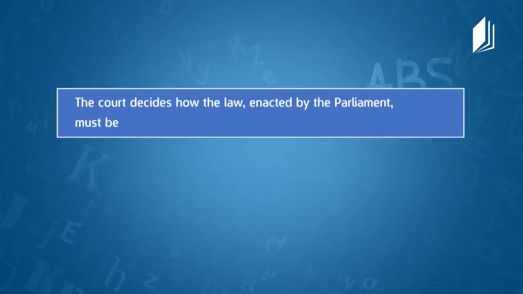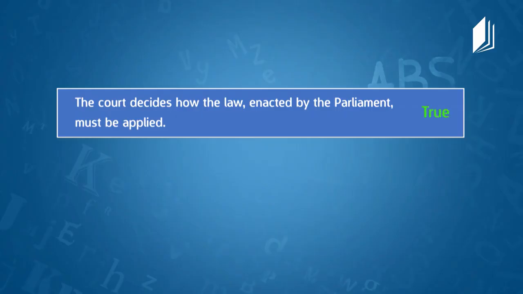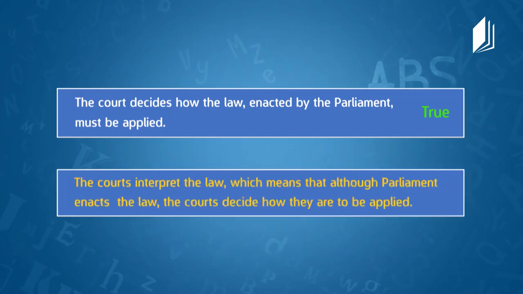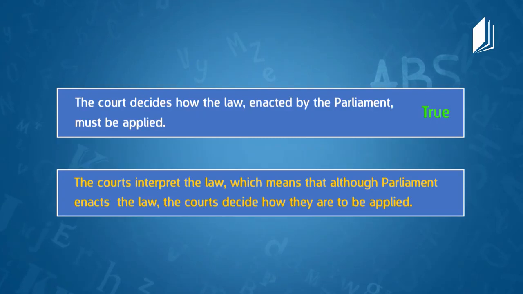Okay, and one more statement, and I will read the statement, you decide whether it's true or false. The court decides how the law enacted by the Parliament must be applied. Do you think that this is true or false? The court, yeah, that makes sense. Yes, I'll say true. You are right, and we read the courts interpret the law, which means that although Parliament enacts the law, the courts decide how they are to be applied.